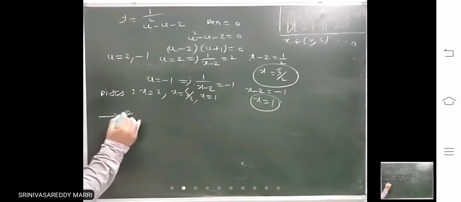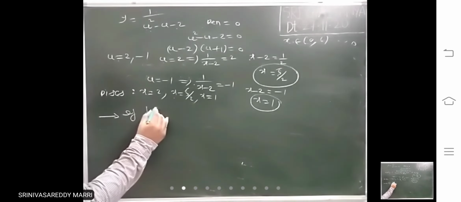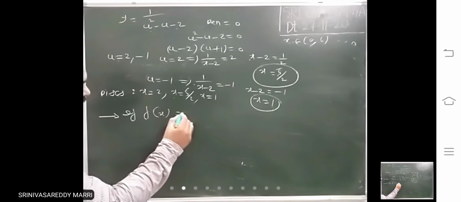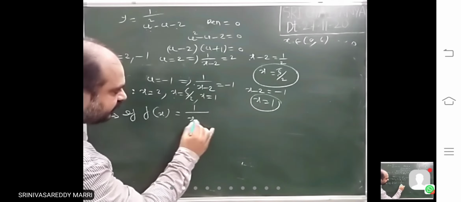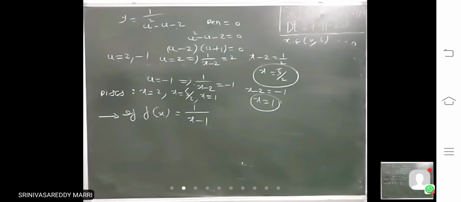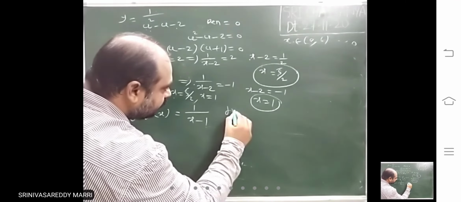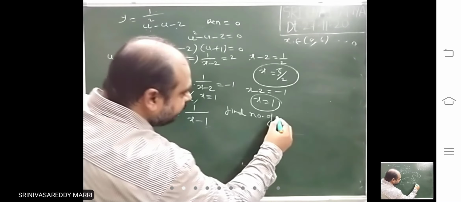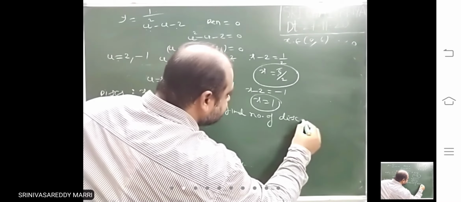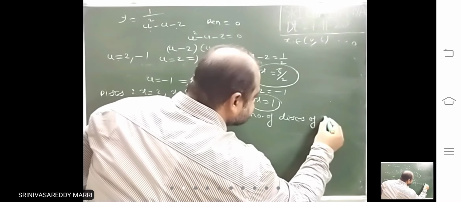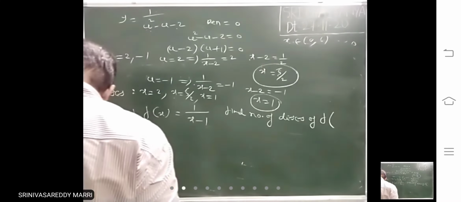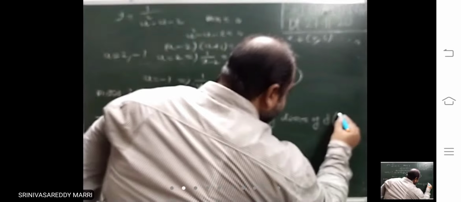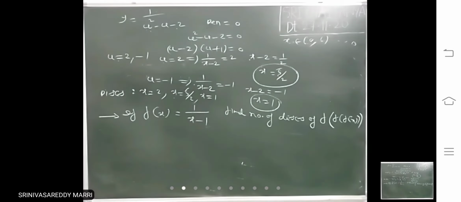Look at a very important question. If f of x equals 1 divided by x minus 1, find the number of discontinuities of f of f of f of x.